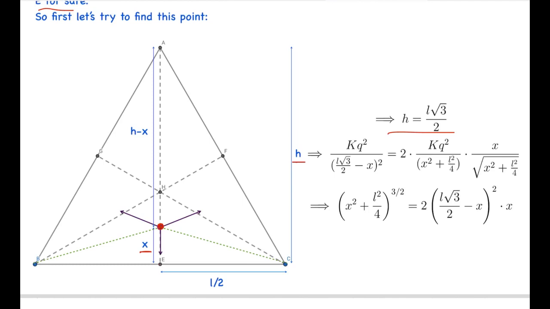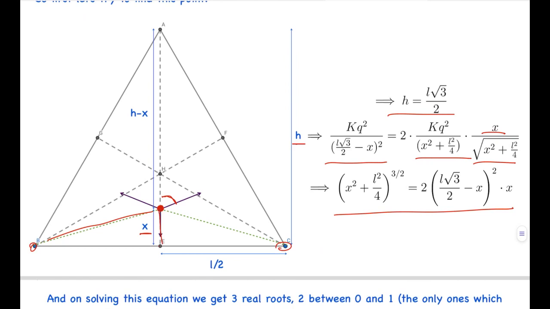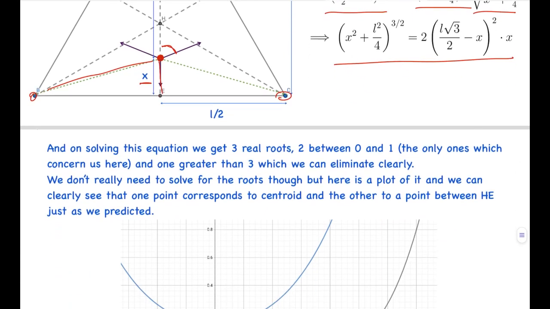So at this point, the electric field we can write is kq square by (L root 3 by 2 minus x) whole squared, which is the force due to A, and it should balance the vertical component due to these two charges, which will be twice of kq square by (x square plus L square by 4) multiplied by cos of this angle, which will be x over root of (x square plus L square by 4). And we get this equation, and solving this manually will be very tedious.